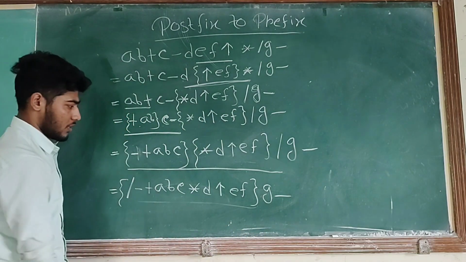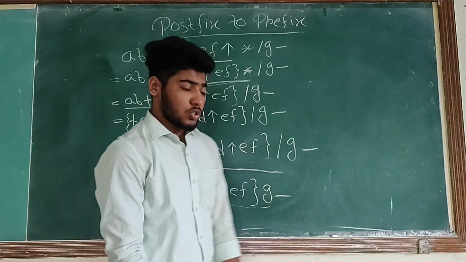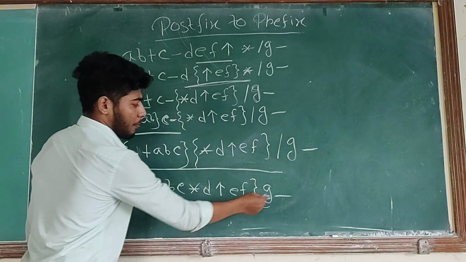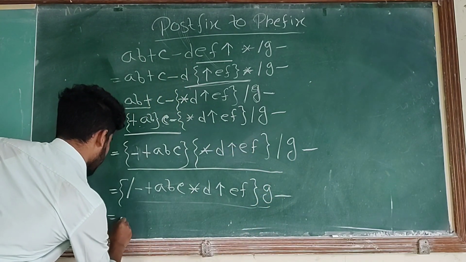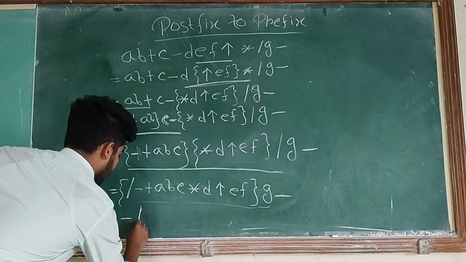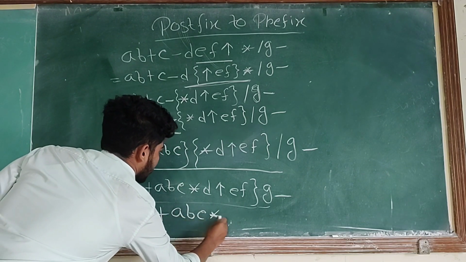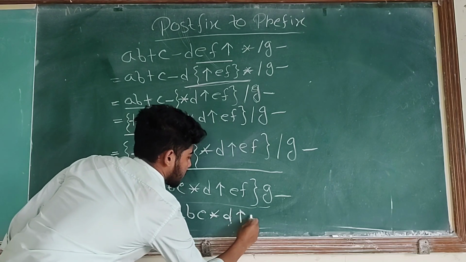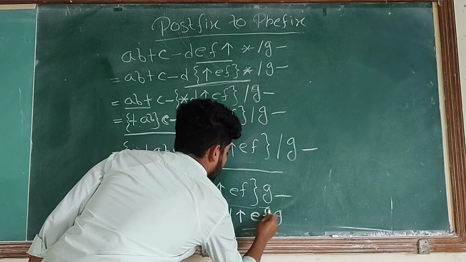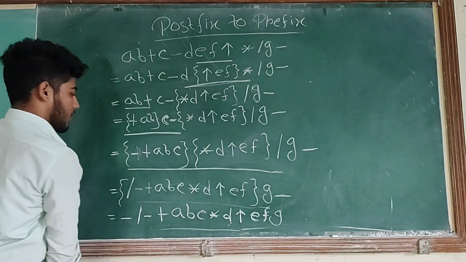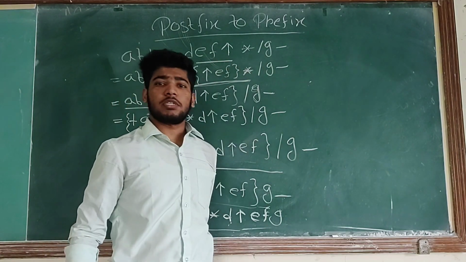This is one operand, G is another operand, and this is minus. After these two operands it is present. So this will come first: minus, division, first operand is this. This is the result. Okay. This is the prefix expression of this postfix expression.